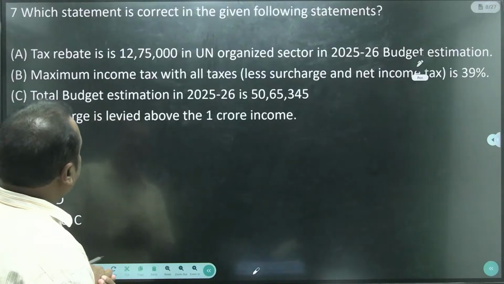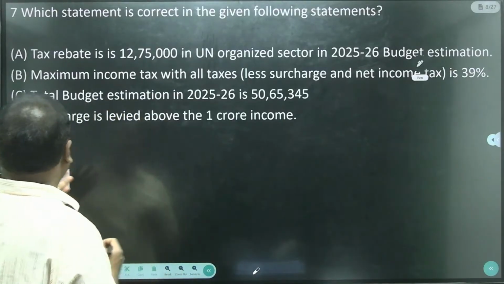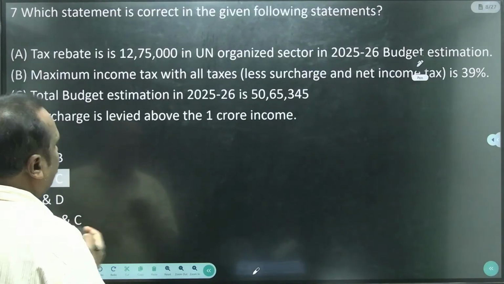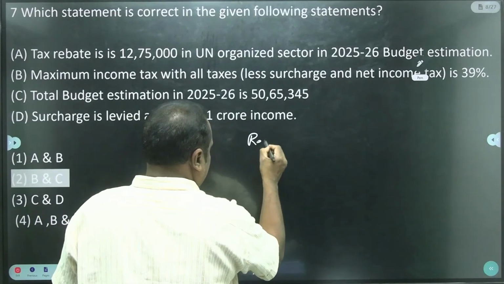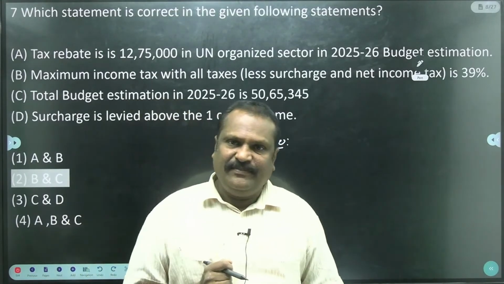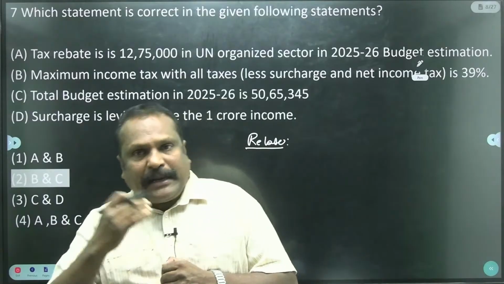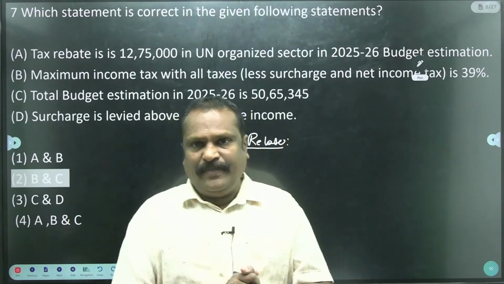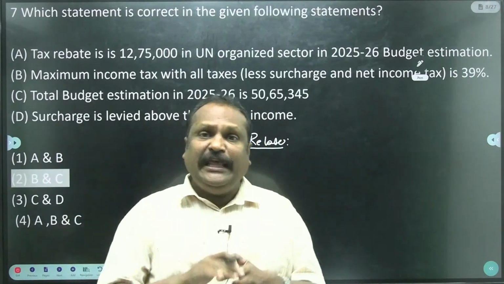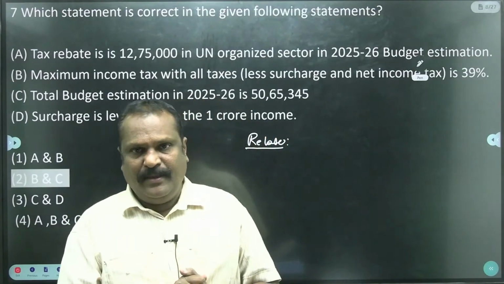The next one: which statement is correct in the following? There are 4 statements, A, B, C, D. And the topic is rebate. The rebate is a part of income tax. When a person earns more than 12 lakhs annually in the unorganized sector, he has to pay income tax. If a person earns more than 12 lakh 75,000 in the organized sector, he has to pay income tax to the government. This is the rebate, the exemption.